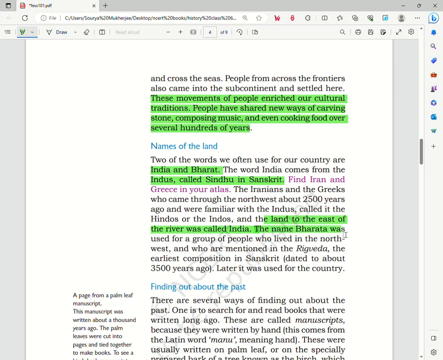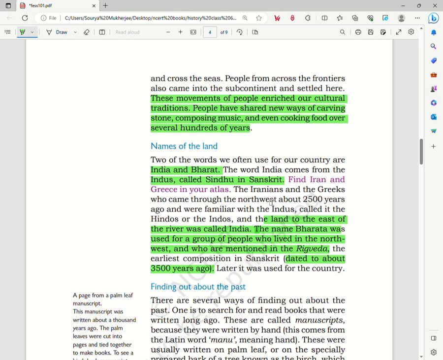The name Bharat was used for a group of people who used to live in the northwest and were mentioned in the Rig Veda, the earliest composition in Sanskrit, dated to about 3500 years ago, and later it was used for the country. So we see how the names India and Bharat came about.